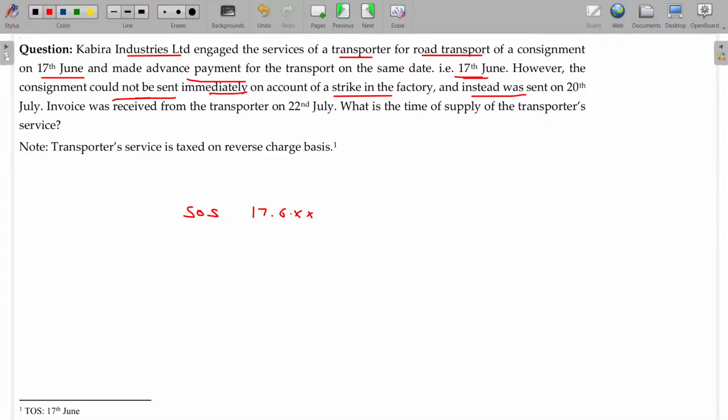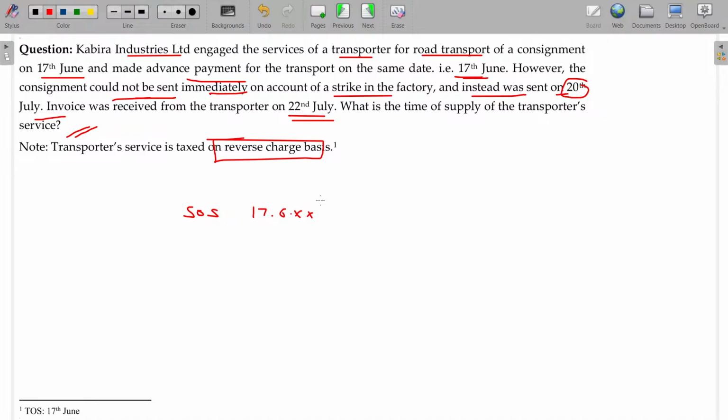Instead, it was sent on 20th July. The invoice was received from the transporter on 22nd July. What is the time of supply of the transporter service?